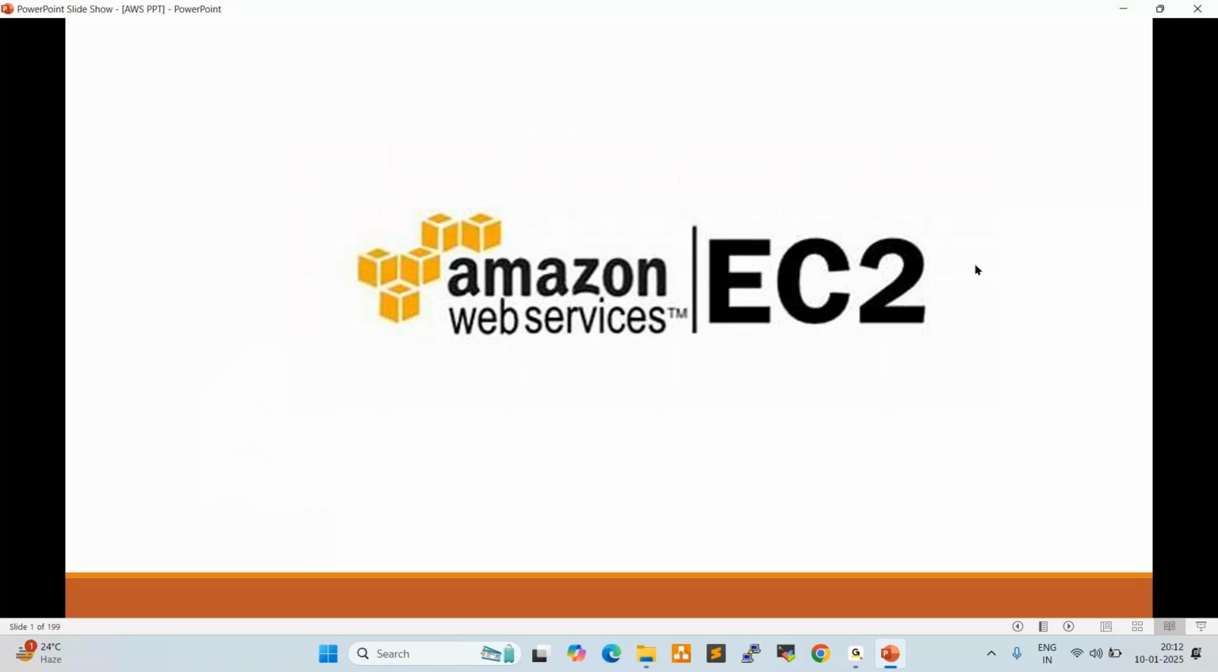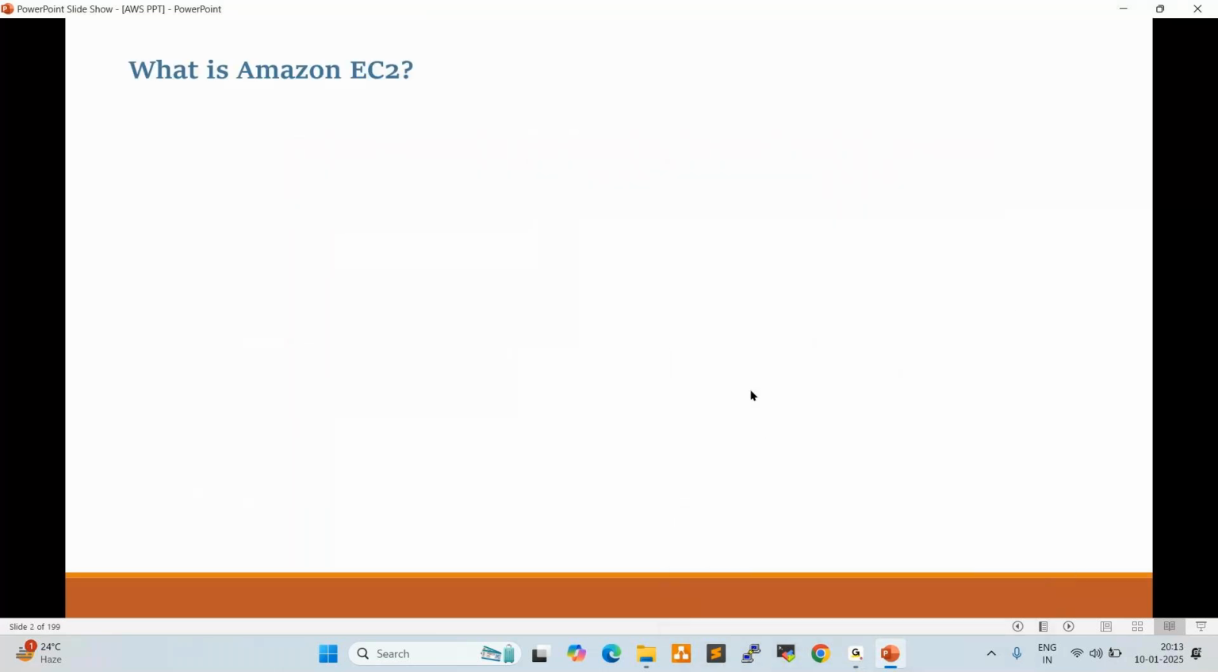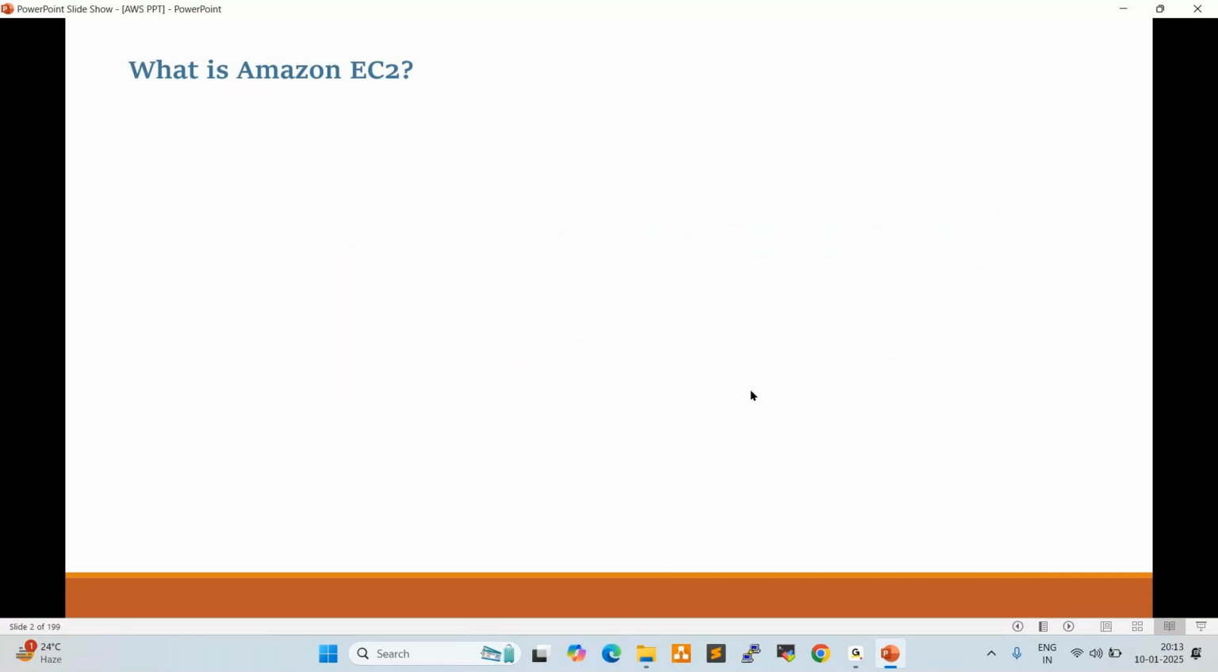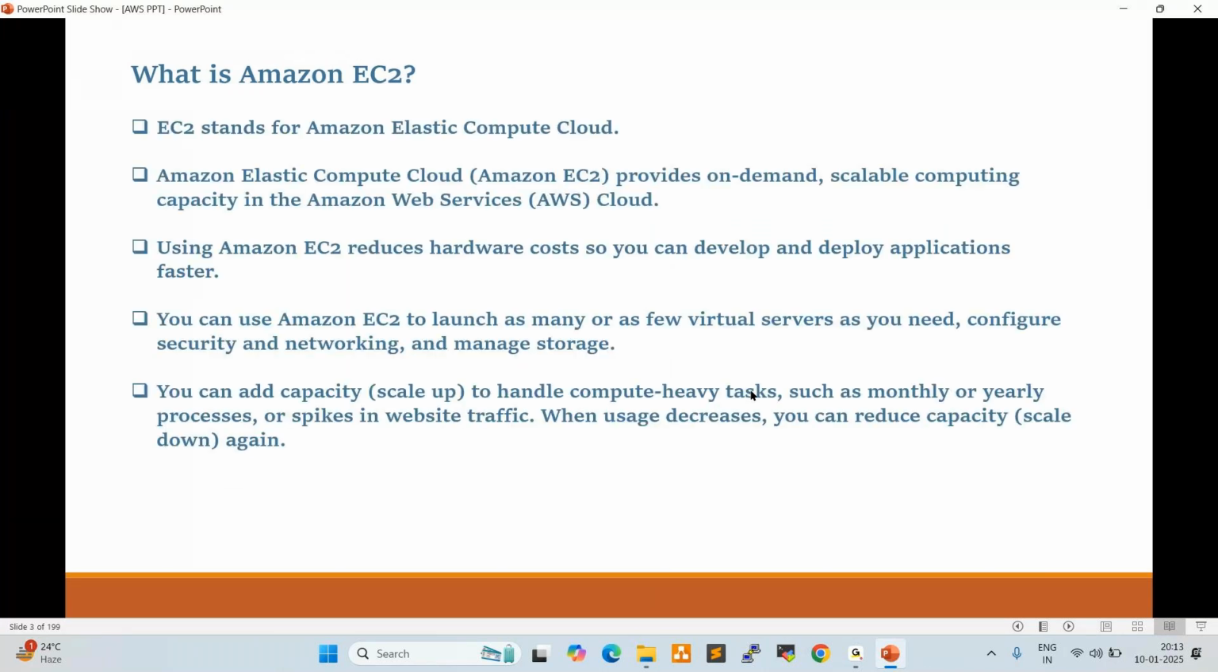So EC2. EC2 full form is Elastic Compute Cloud. So what is Amazon EC2? EC2 stands for Amazon Elastic Compute Cloud. Amazon Elastic Compute Cloud provides on-demand scalable computing capacity in the Amazon Web Services Cloud. It is on-demand scalable computing capacity. So on demand means instantly, immediately, whenever we need it.